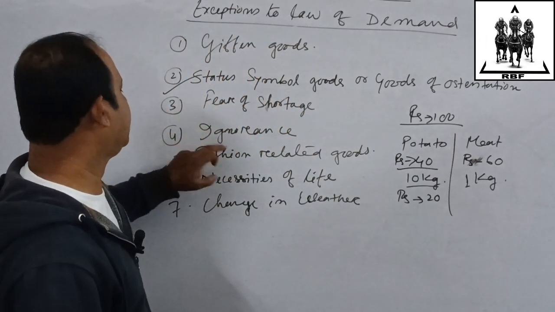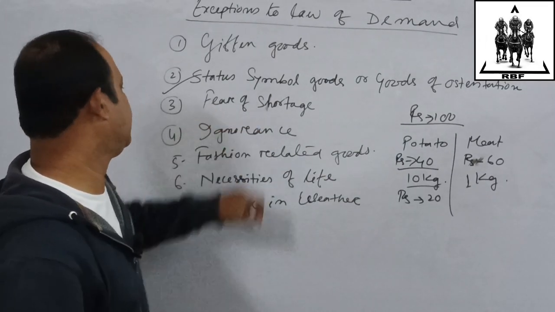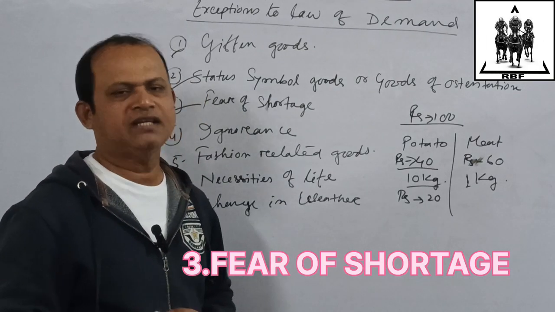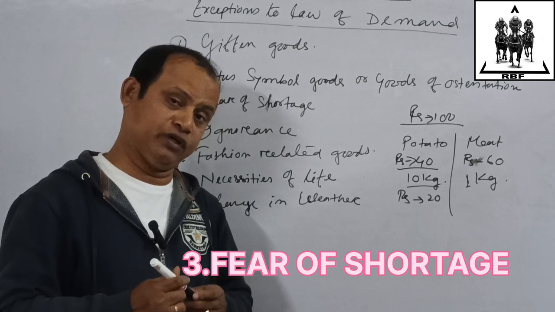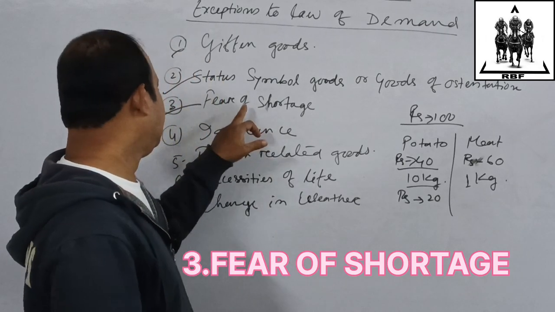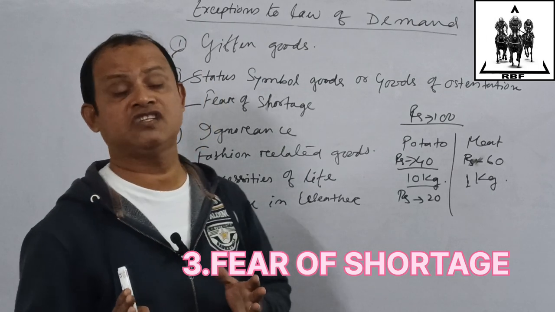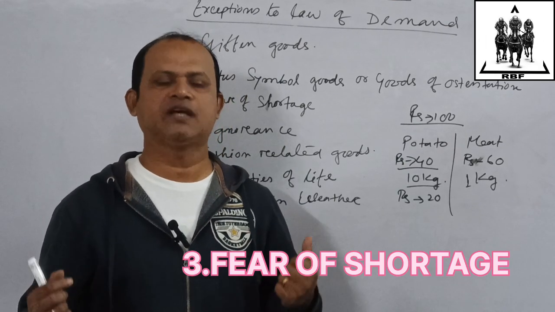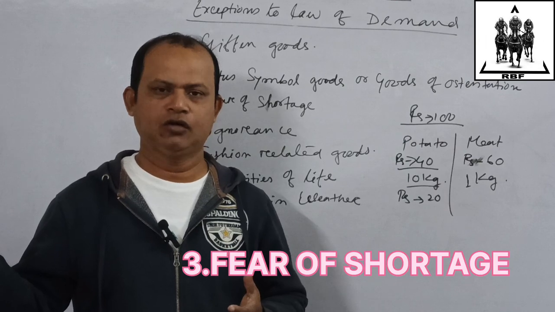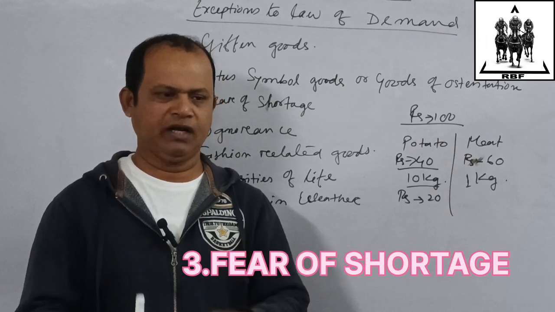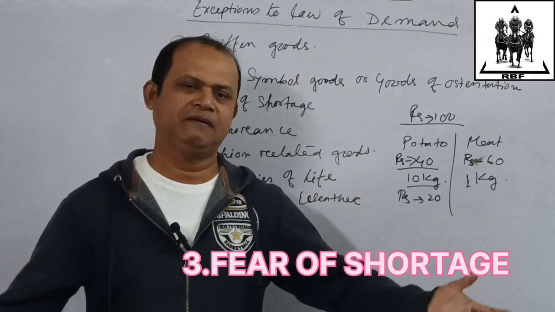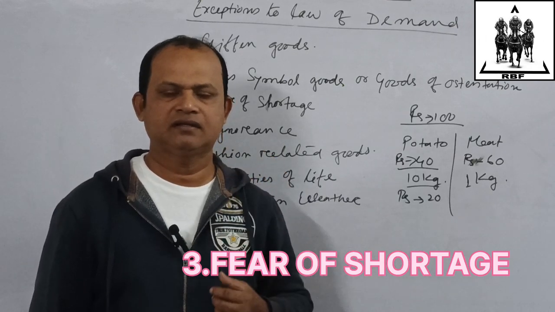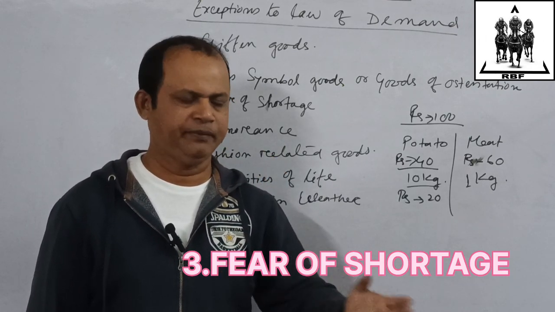Again, another example is ignorance. Number 3, fear of shortage. Because of the fear of shortage, many times people buy more even when the price is increasing. Actually, it happens that many times dishonest businessmen do hoarding. They keep a huge amount in their godown, and just bring out a small amount to the market, misguiding the people: okay, please buy now, there is no stock, no production. So people will be scared. When people are scared, they will buy more, even at the increasing price.